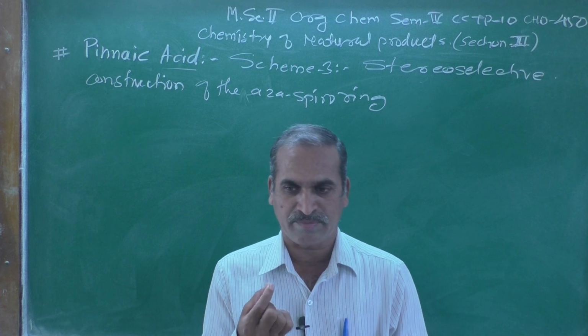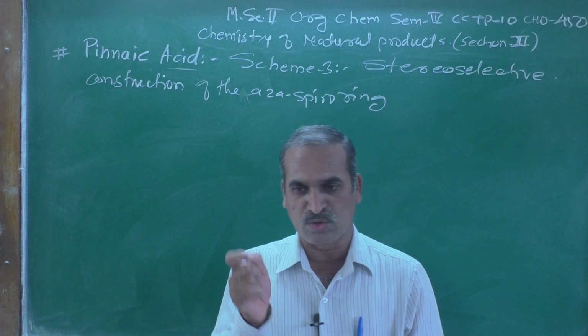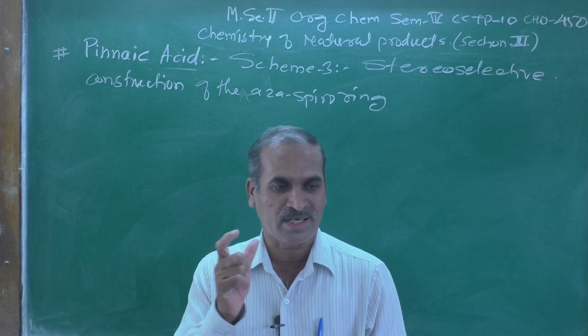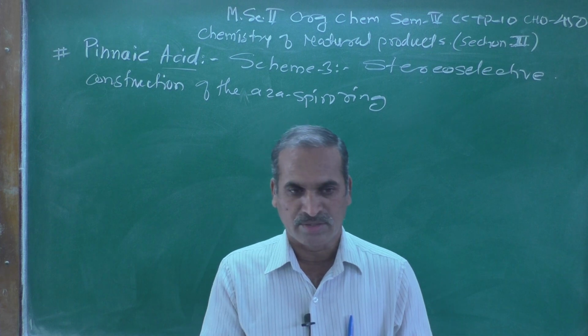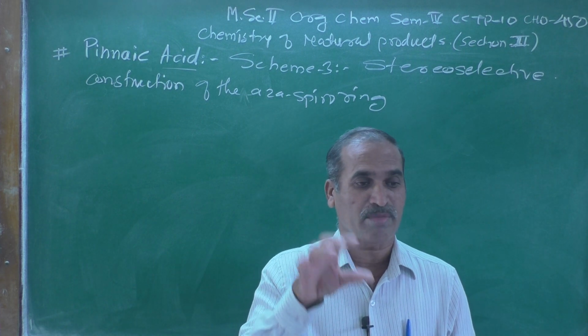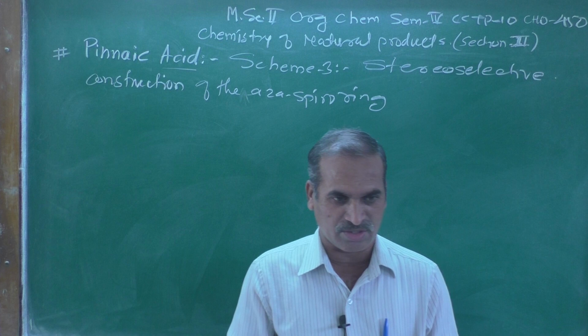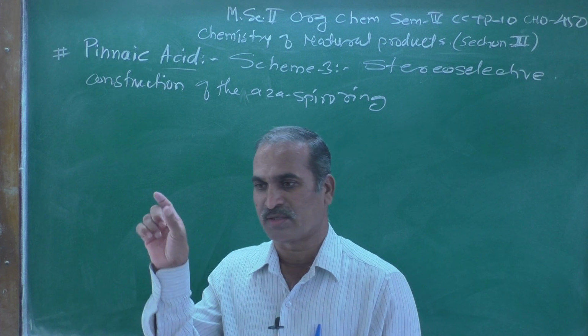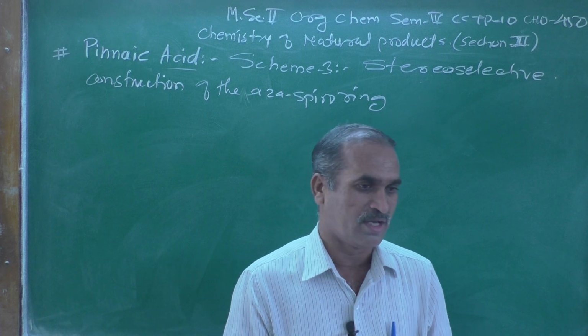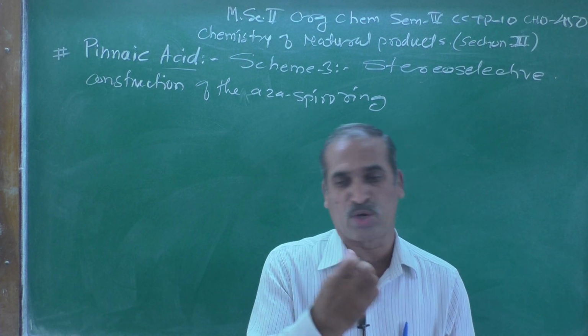In the previous molecule, in the synthesis of Vannusal A and B, we have seen SmI2 mediated cyclization. Similarly, here in this particular synthesis of phenolic acid, there is the Aza-Spiro ring.